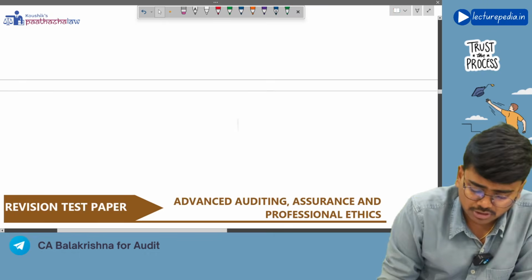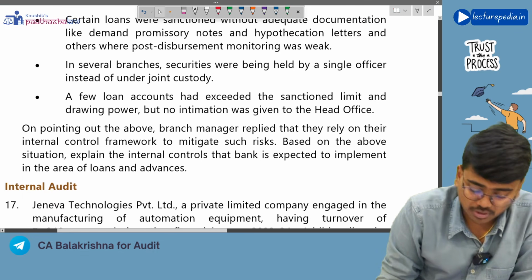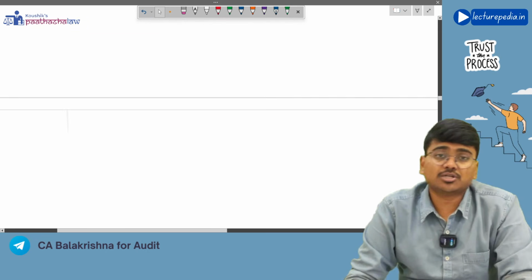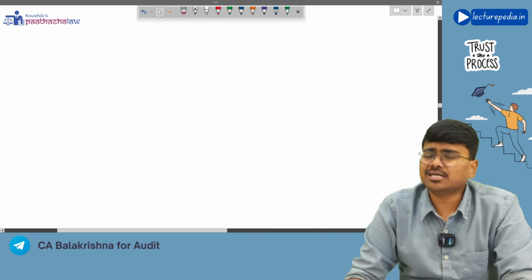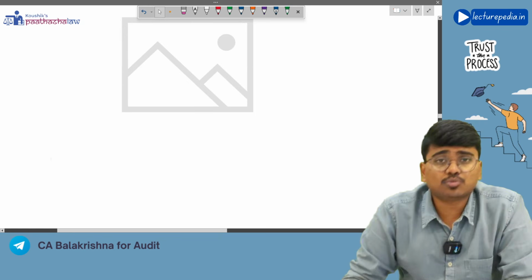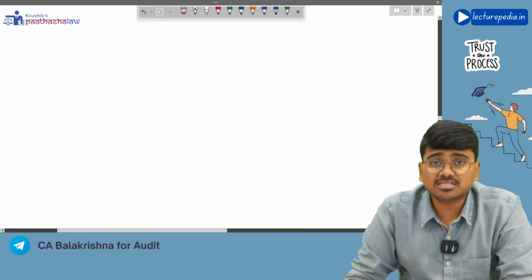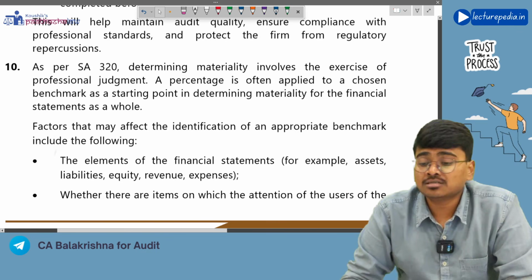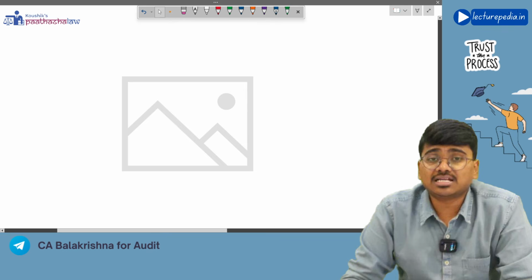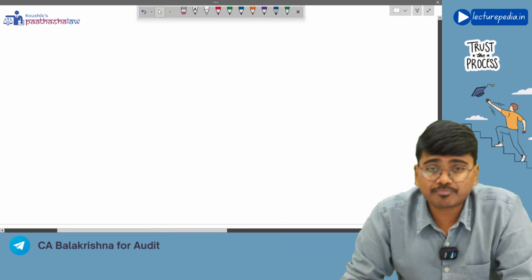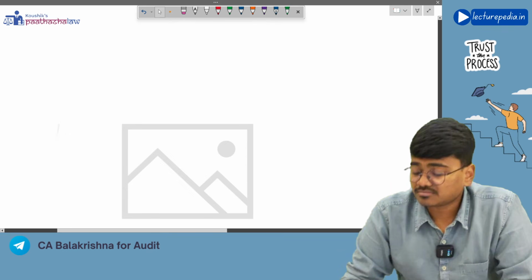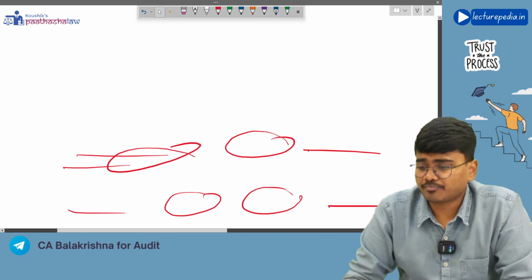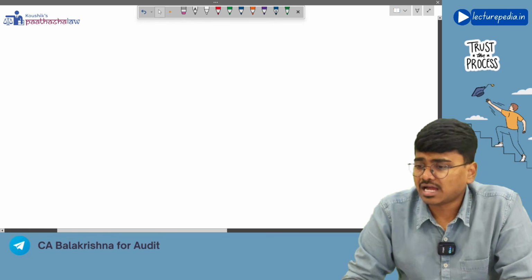So basically, here there are certain loopholes with respect to loans and advances, and they are asking what are the controls that you will establish with respect to loans and advances. So while granting any loan or advance, you will check the credit worthiness, and you will also see that the asset is properly secured, and you will also keep a particular margin with respect to the asset that you have accepted as a security, correct or not. And some more controls that you will ensure with respect to loans and advances. Let's see, just a second.